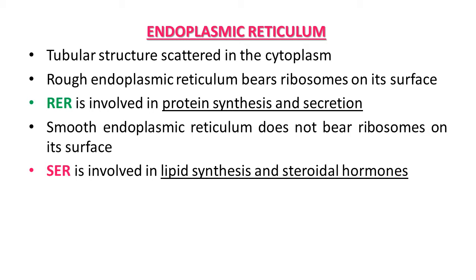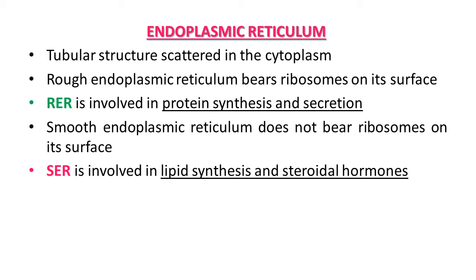ER often shows ribosomes attached to the outer surface. Endoplasmic reticulum which bears ribosomes on its surface is known as rough endoplasmic reticulum, that means RER. In absence of ribosomes, they appear smooth, and this way it is known as SER, it means smooth endoplasmic reticulum. So this way there are two types of endoplasmic reticulum, RER, rough, and SER, the smooth one.